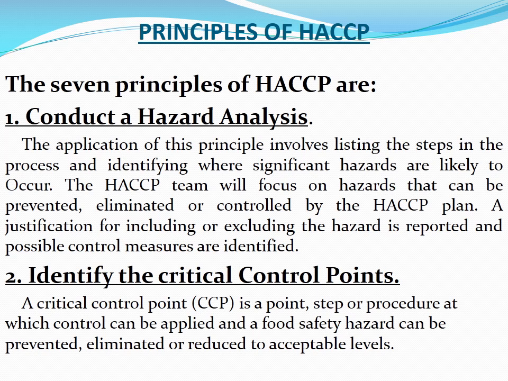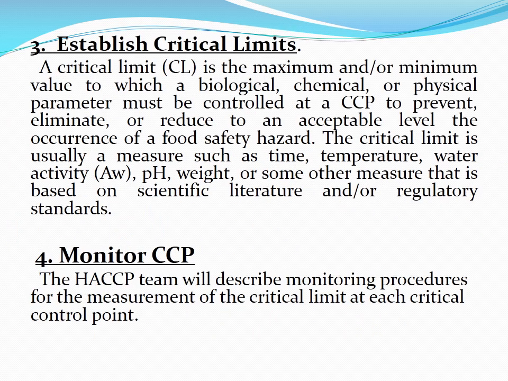Second, identify the critical control point. A critical control point is a point, step or procedure at which control can be applied and a safety hazard can be prevented, eliminated or reduced to acceptable levels.